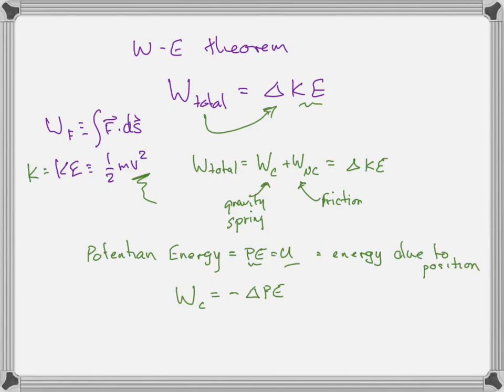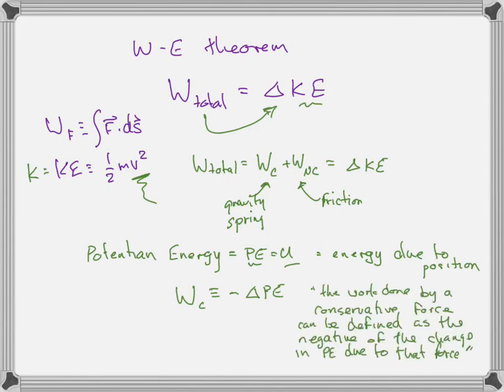So the work done by a conservative force is defined as minus the change in potential energy due to that force. The reason I put this definition in quotes is that there's a total work done by conservative forces, but each force has a conservative work that can be defined as minus the change in potential energy due to that force. And then we just add up all those potential energies. Okay, so if we define this and plug it in, what we end up getting is this, and then we add the change in PE to both sides, and we get this.